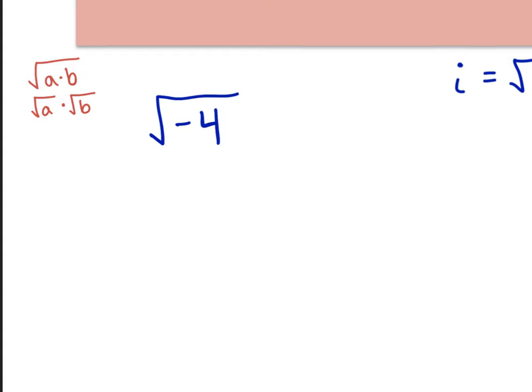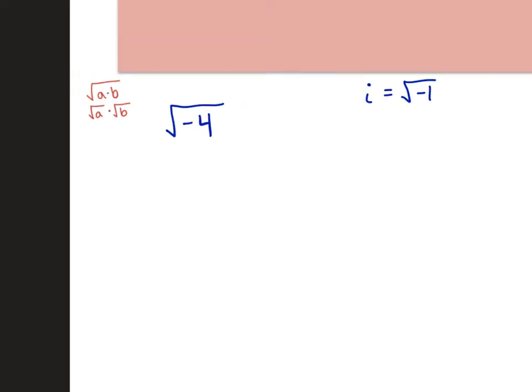So we're going to do that here. Let's say that the square root of negative 4 is the square root of negative 1 times 4. And then let's follow that little a b example there. That means that negative 1 can have its own root, and 4 can have its own root.